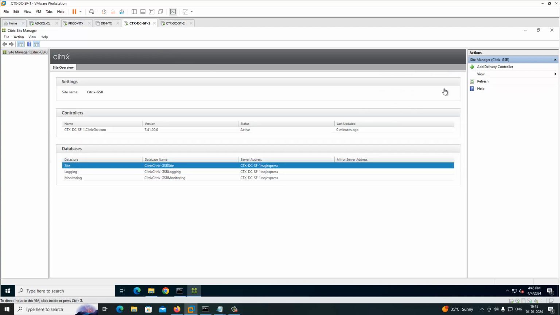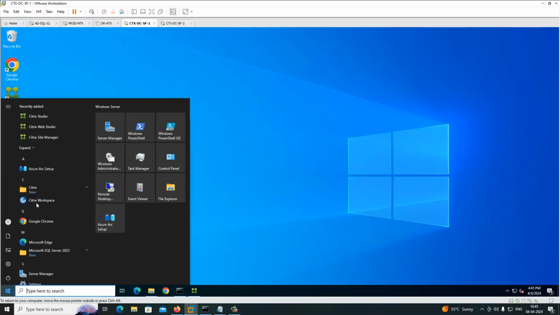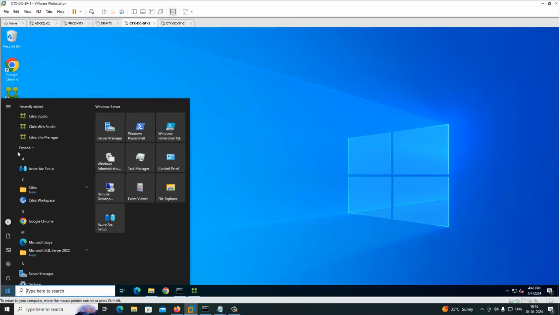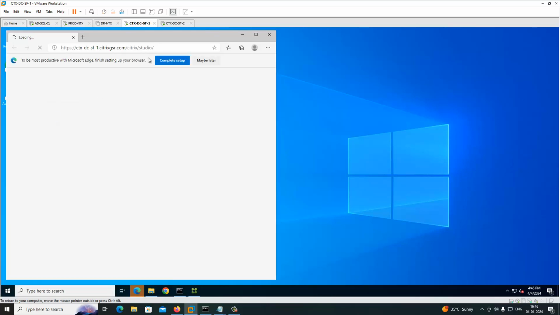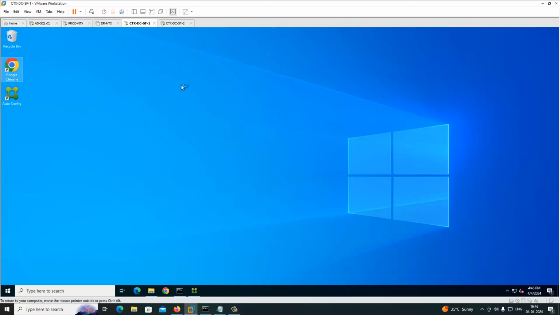Meanwhile, try to access Studio through the browser once, and we will validate. Click Web Studio and then the normal Studio as well. Just copy this URL and put it in the Google Chrome browser.